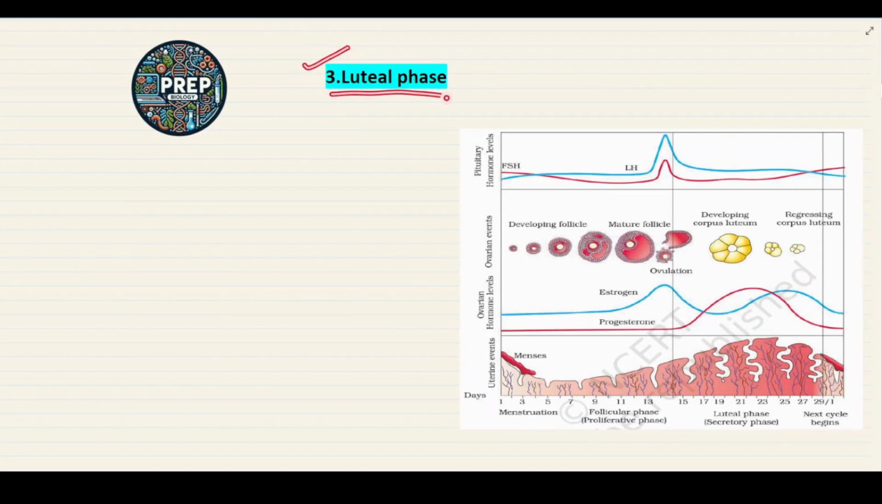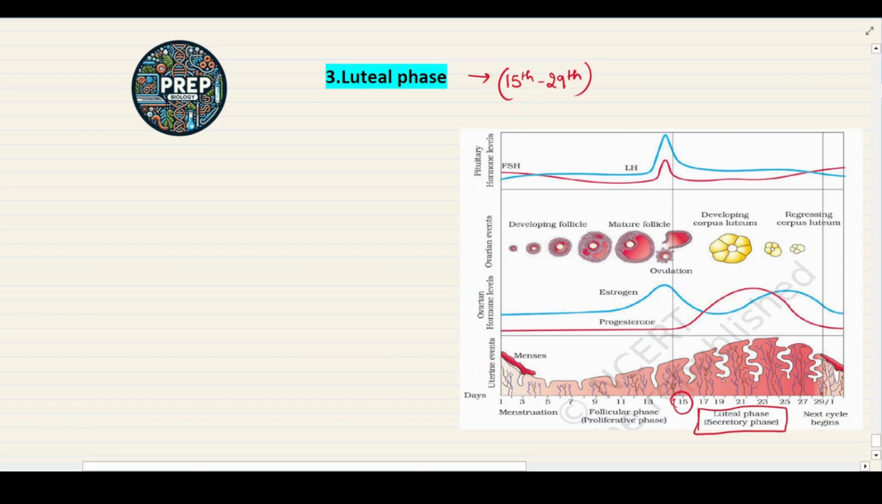The third phase of the menstrual cycle is the luteal phase. Understand it carefully. The luteal phase occurs from the 15th to 29th day of the menstrual cycle. As you all can see, the luteal phase occurs from 15th to 29th day, and the luteal phase is also called the secretory phase. So what happens in the luteal phase? First, understand with the chart.